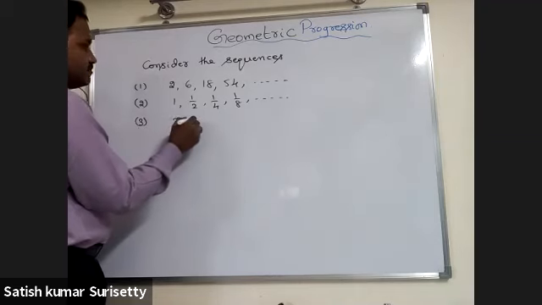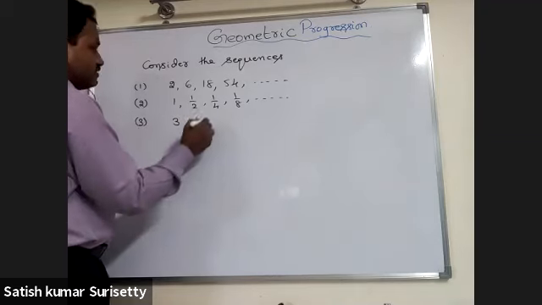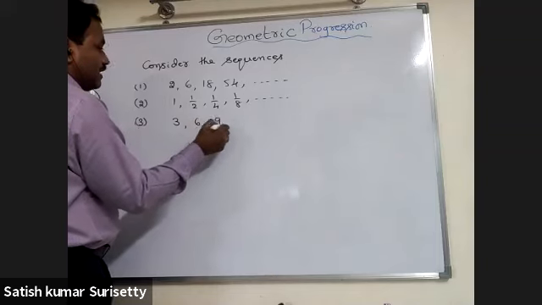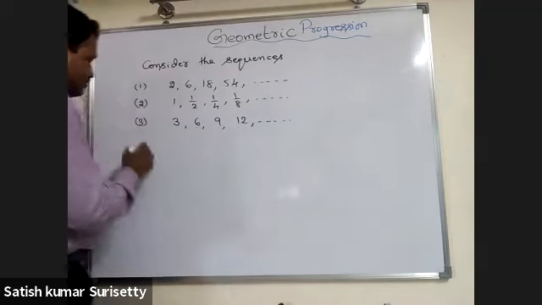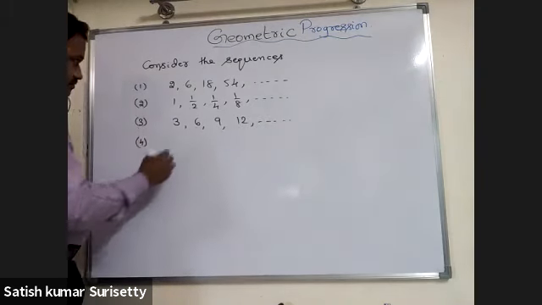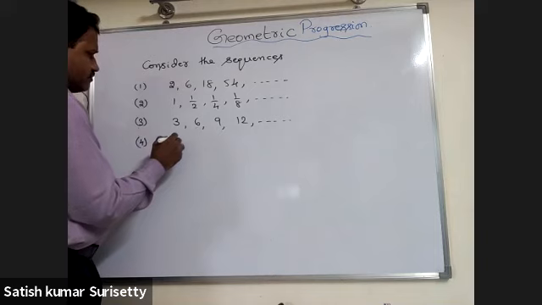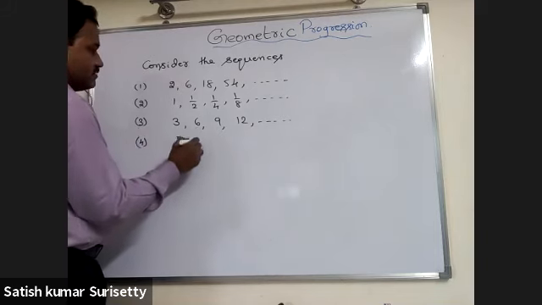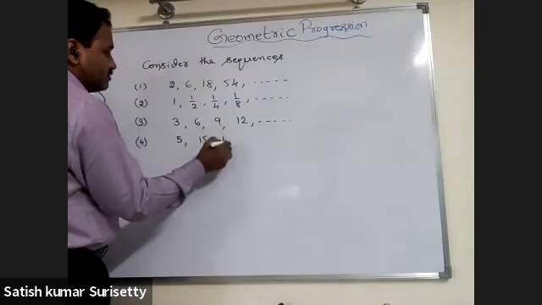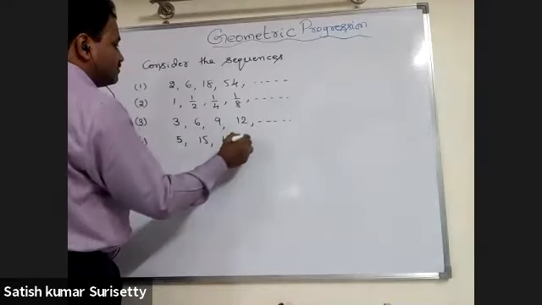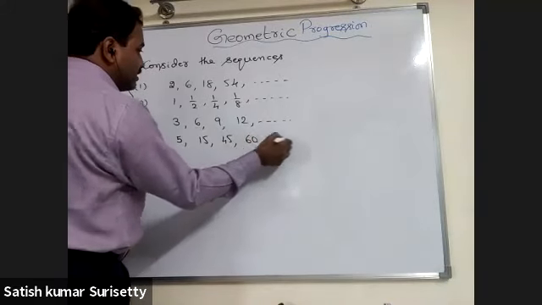Number 3: 3, 6, 9, 12 and so on. Number 4: 5, 15, 45, 60 and so on.